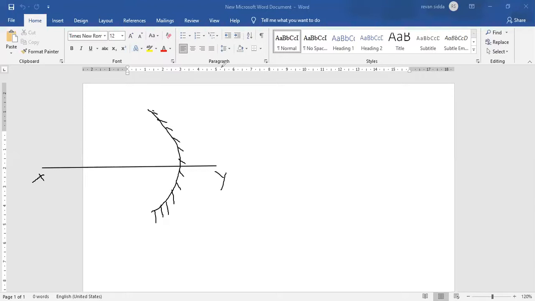Now if we put a point on the XY line and name it the focus, here is the focus.